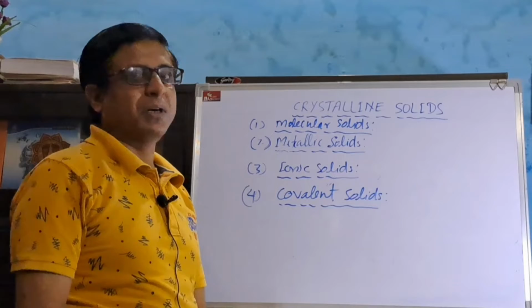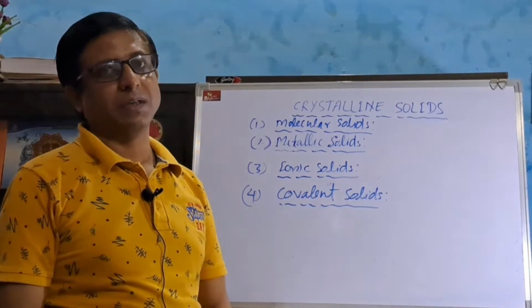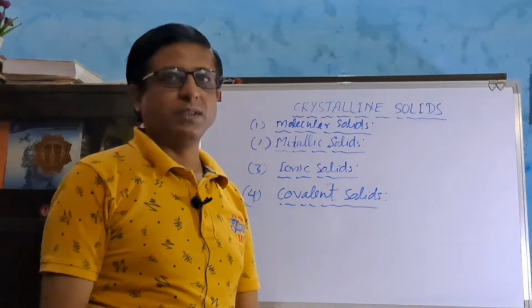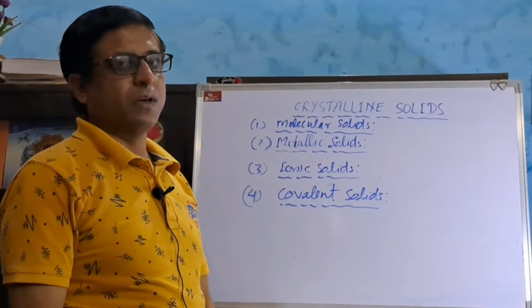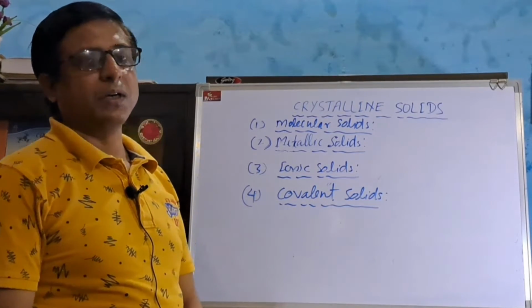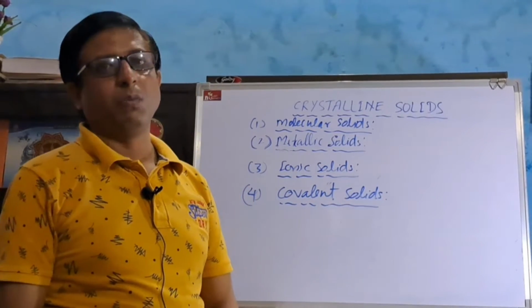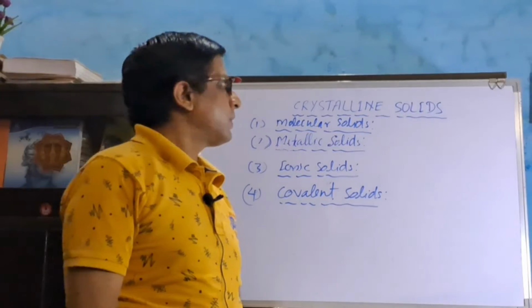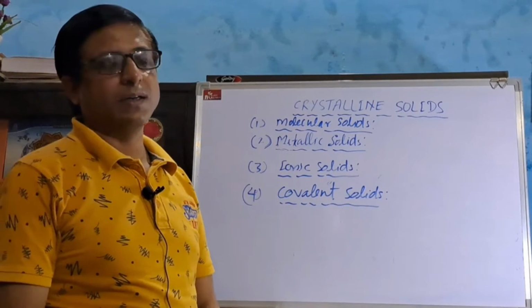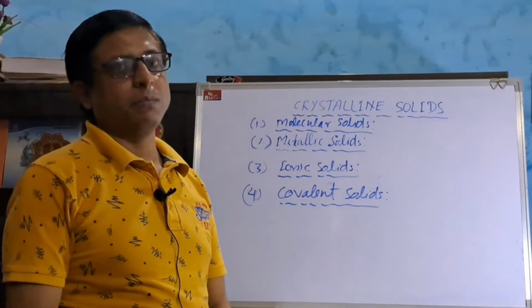In case of amorphous solids, there is no ordered arrangement of constituent particles such as atoms, molecules, etc. For example, rubber is an example of amorphous solid, glass is an example of amorphous solid. They do not have any sharp melting or boiling point. Now comes crystalline solid. In case of crystalline solid, there is ordered arrangement of constituent particles. They have sharp melting and boiling points.